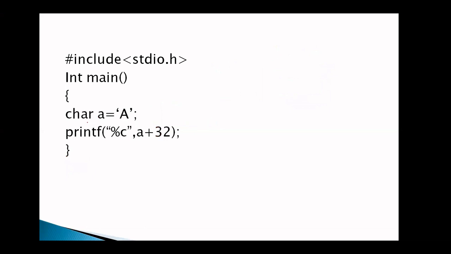Now, a simple example: char a is equal to 'A'. What is the meaning of this one? This is a variable. This is a value. Don't confuse it. Small a is a variable. Capital A is simply a value assigned to that particular variable. So here %c means the answer must be a character. So here what is small a? Small a is a character or a variable? Small a is the variable. So what is the statement meaning?